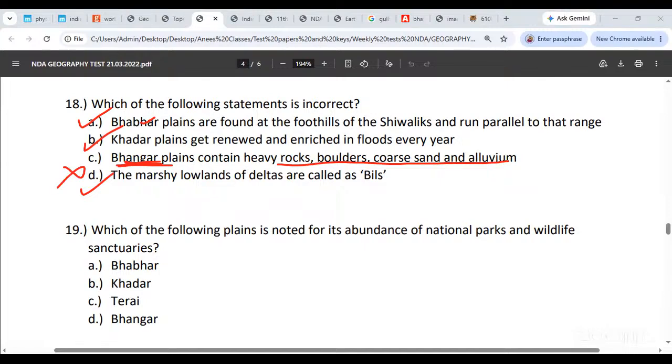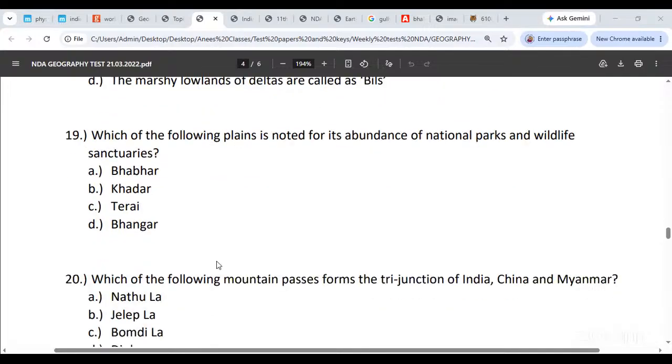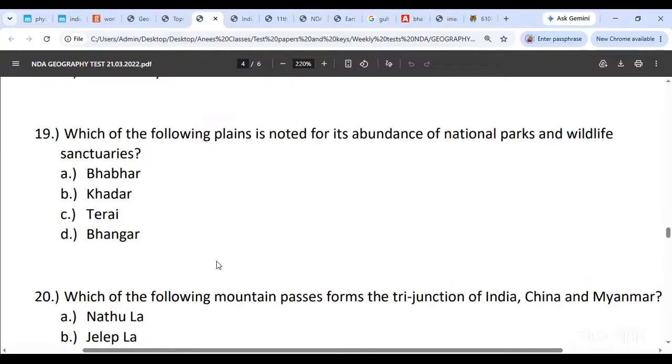Okay, next वाला बताइए. Which of the following plains is noted for its abundance of national parks and wildlife? Bhabar, Khadar, Terai, Bhangar. Terai. Third, Terai. We are looking for Terai plains.